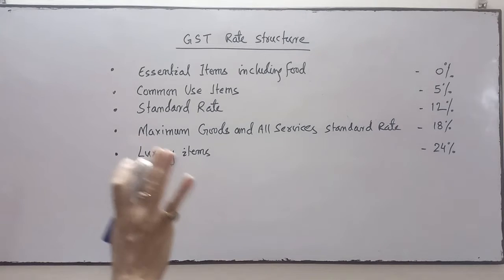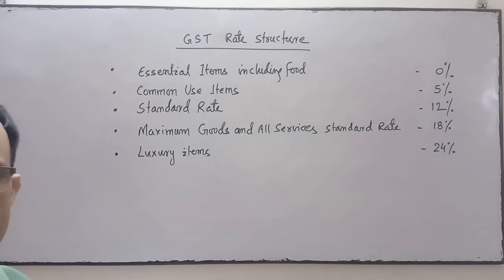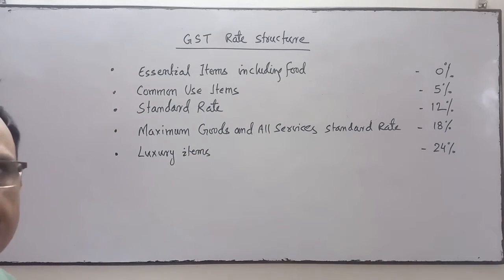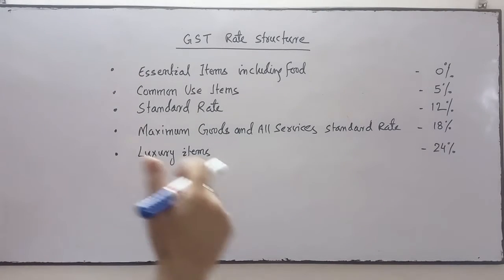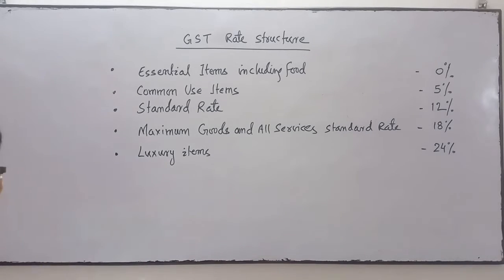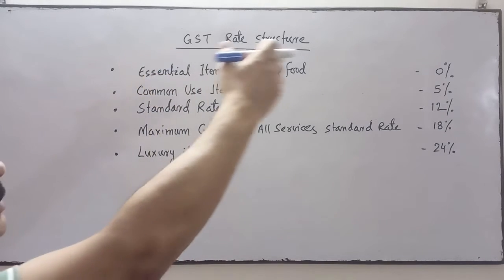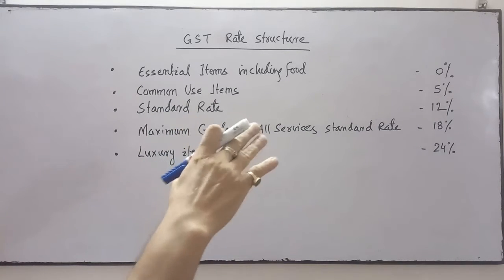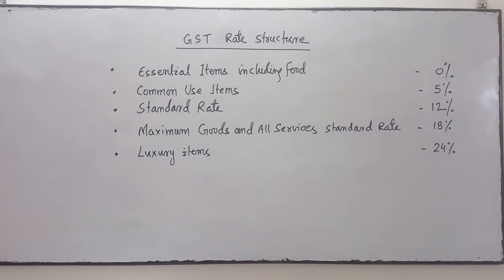So these are the 5 slabs of GST, and accordingly the GST is calculated: 5%, 12%, 18%, 24%, and in some goods it is 0%. So this is for the collection of GST on the basis of these 5 slabs. GST rate differs from one slab to another slab. Okay.